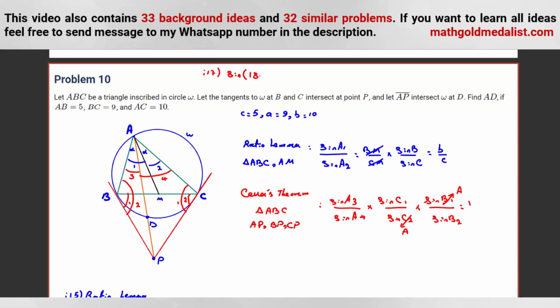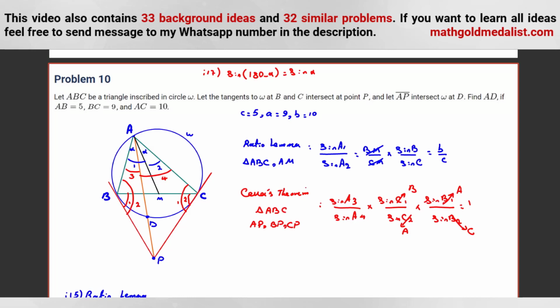Sine 180 minus alpha is equal to sine alpha. Because we know A plus B plus C is 180, this one is A, this one is C. A plus C is equal to sine B. So sine C1 is B. B2 is what? It is A plus B, which is C, because the sum with C is 180.